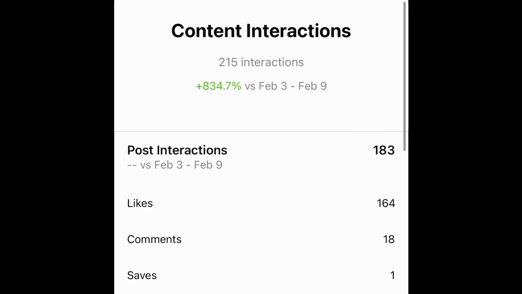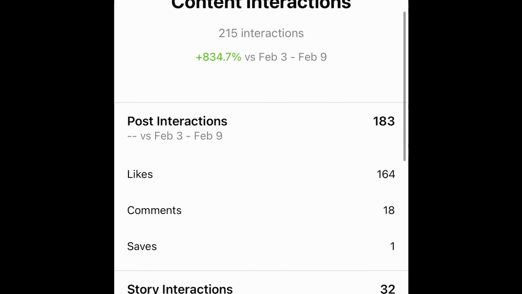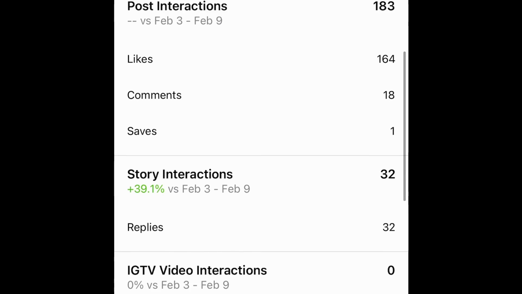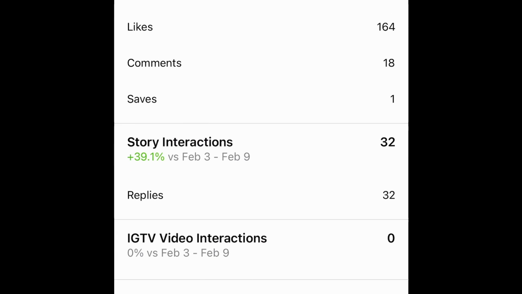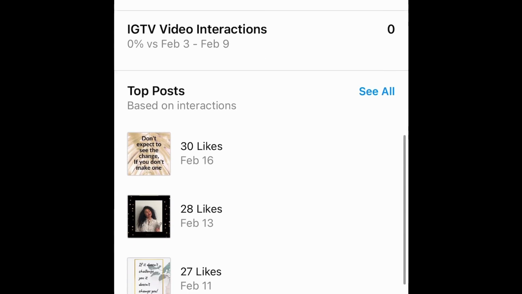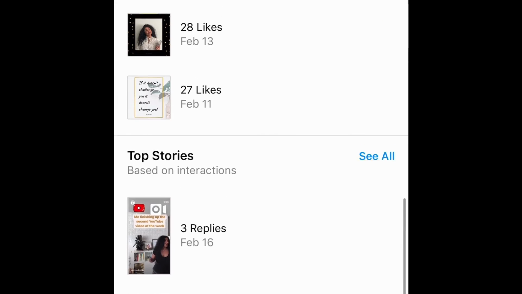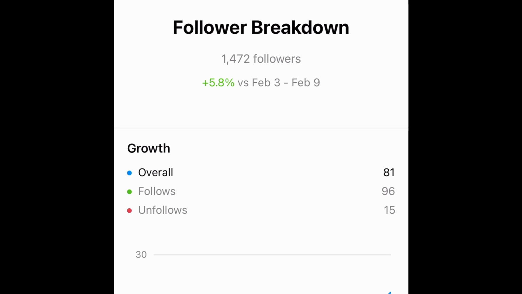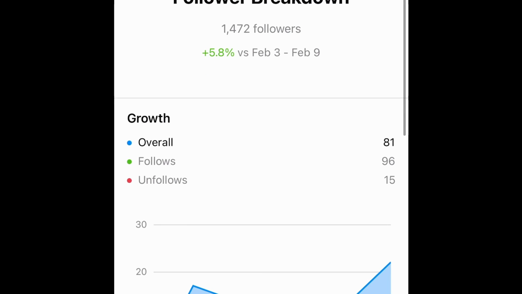Now, when we look at the overview and content interactions, you'll see the post interactions, likes, how many comments you got, how many saves you got, story interactions, and reply. The story interactions is basically replies. It's not how many people saw it, but it's the replies. IGTV and top posts, again, you'll see the breakdown. When you go back and look at your audience, tap on see all, you will see a breakdown of your followers.